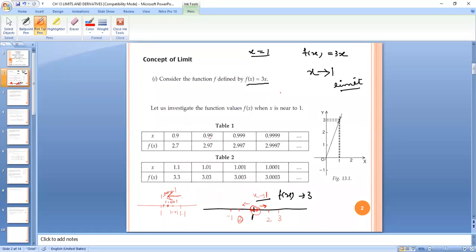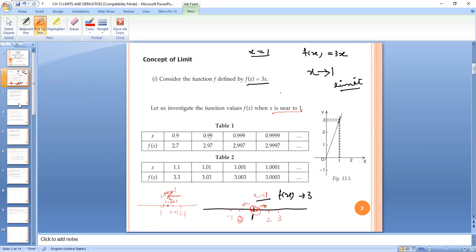So either I am going from left side or I am going from right side, my f of x is approaching 3, right? So I can say that when x is near to 1, then f of x is near to 3. This is limit. Exact values you know, but this is limit. We are going from left side to right, from right side we are getting the same value, f of x is equal to 3.